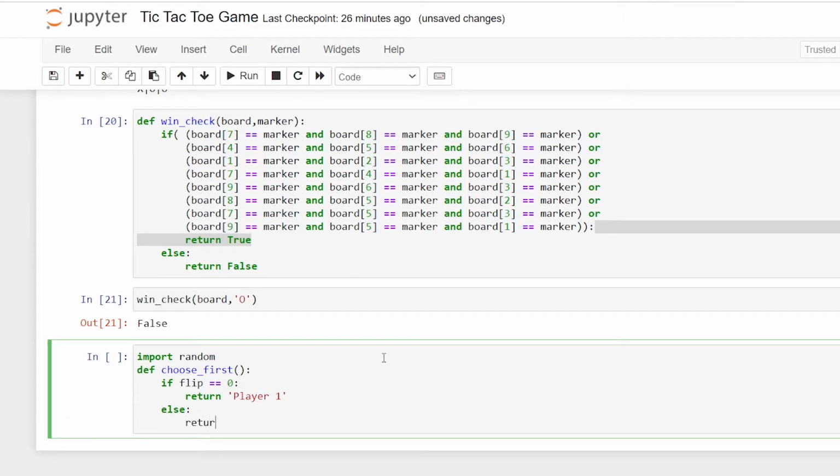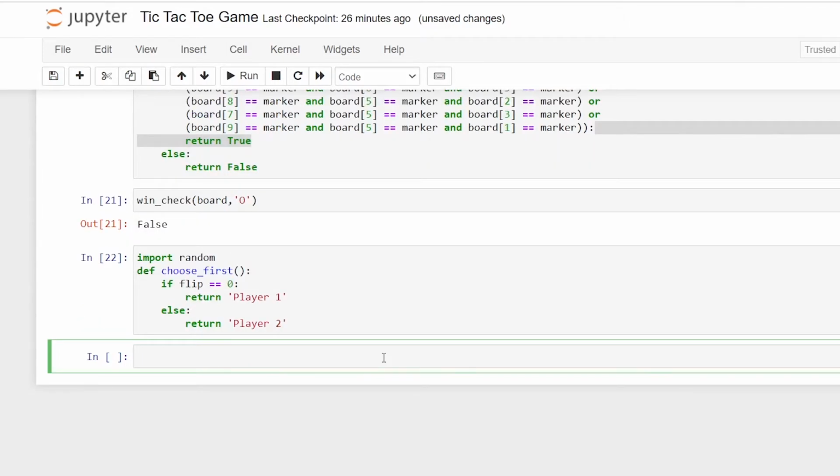We'll return saying that he's player 2. Now we'll check the function choose first.